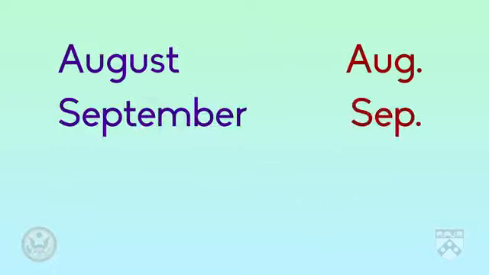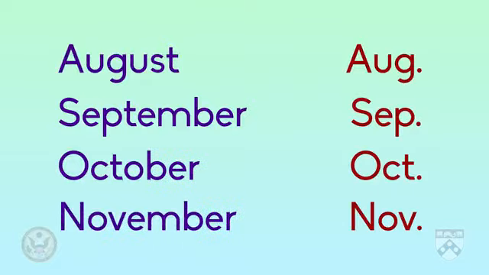Lastly, we're going to look at dates. Regarding the months of the year, some should be abbreviated and some should not. All the months from August through to February should be abbreviated when they are written. Aug, Sep, Oct, Nov, etc. All the months from March to July should not be abbreviated. You should write out the whole word. This is because these words are short already.